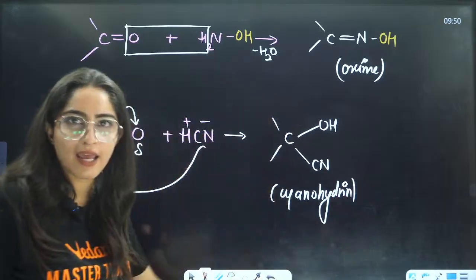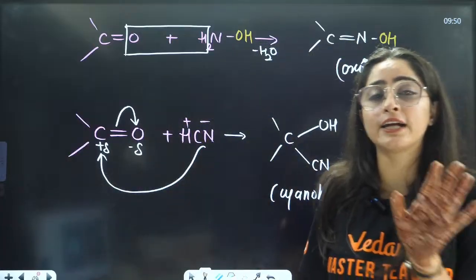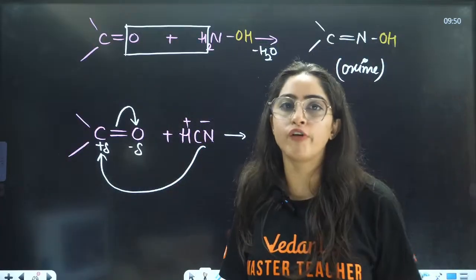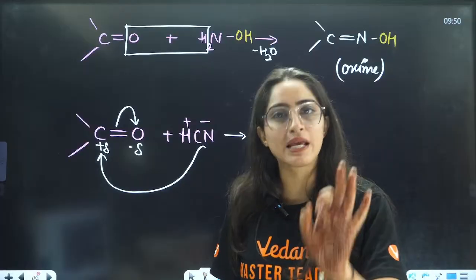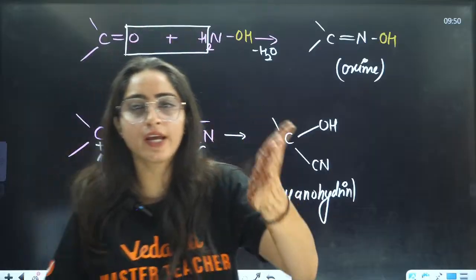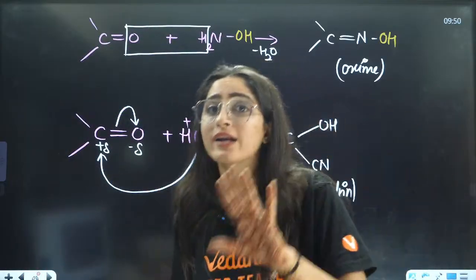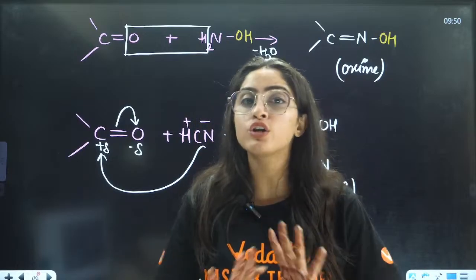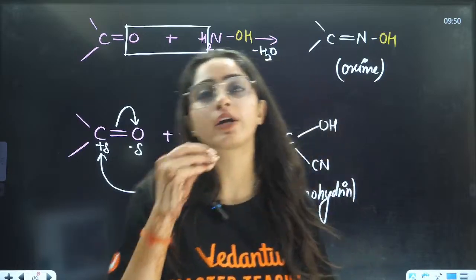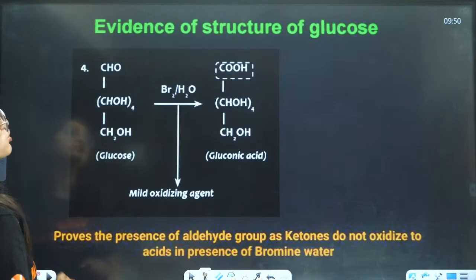So can we say that yes, ma'am, it is giving the reactions of aldehyde and ketone. So now we are confirmed that definitely there is the presence of an aldehydic or ketonic group. Definitely we can put a stamp on that. Even now we are not sure whether it is an aldehydic or ketonic group. So to be sure that it has an aldehydic group, let us do one more reaction.